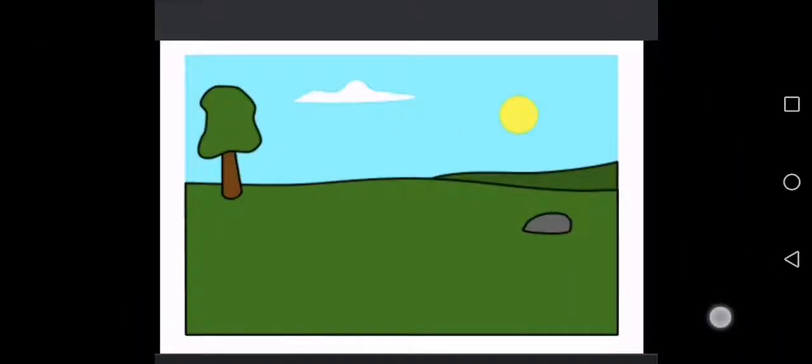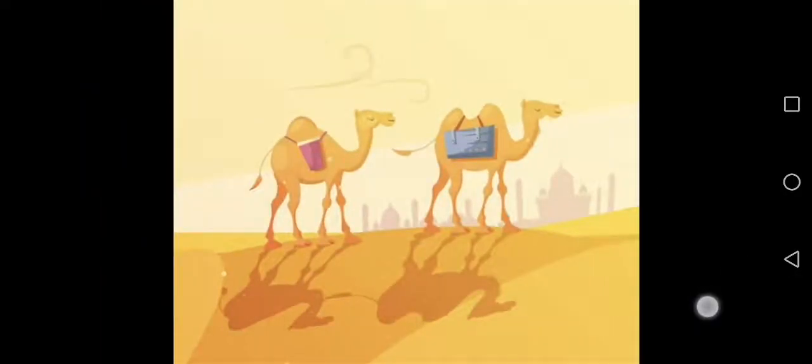Third one is plain. Plains are the low land areas. These are also called the flat areas, which means midani ilake. And the next one is desert. Deserts are the dry areas of the land. These are the areas which are covered with the sand and receive less rain. Okay class, so these are the major landforms discussed in this chapter.